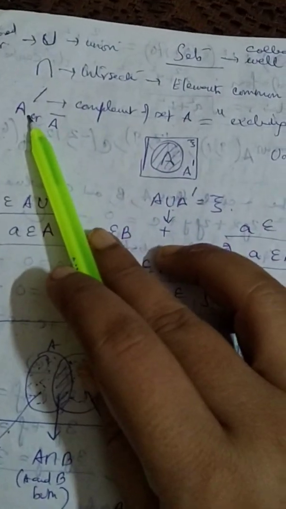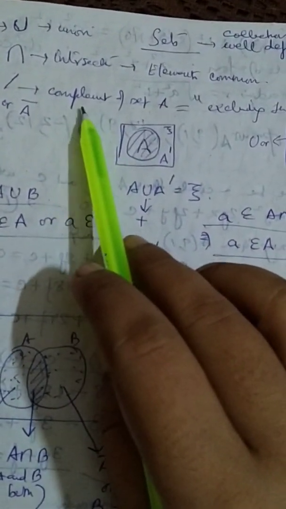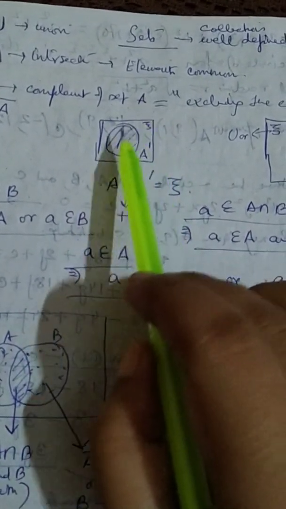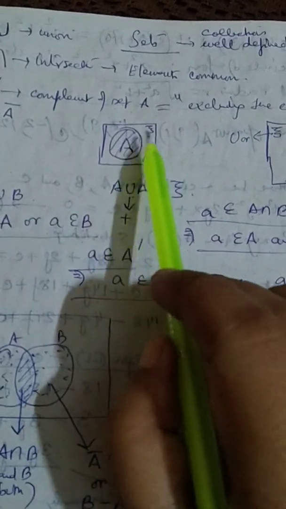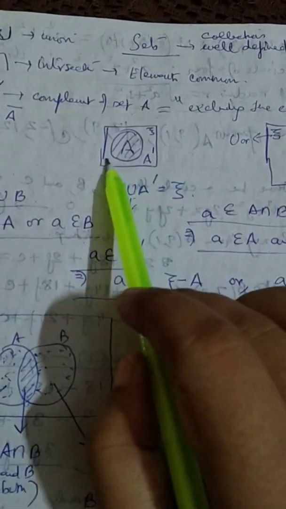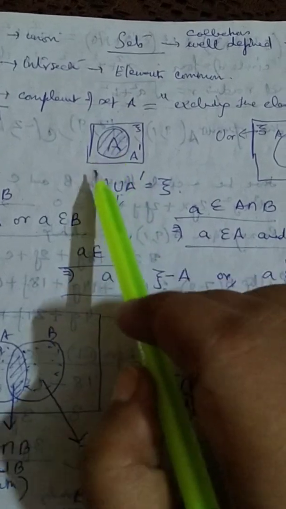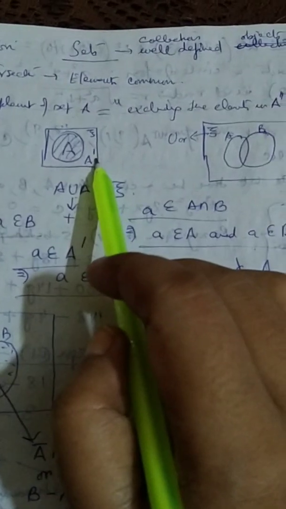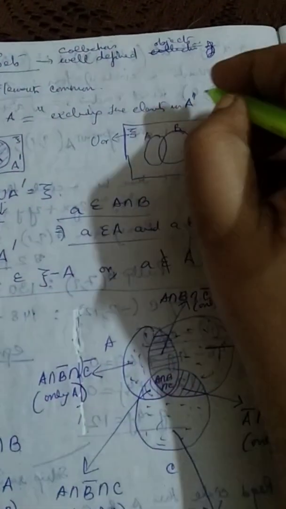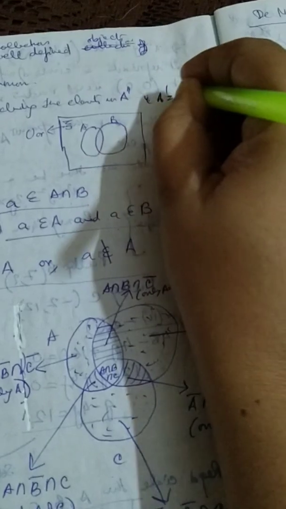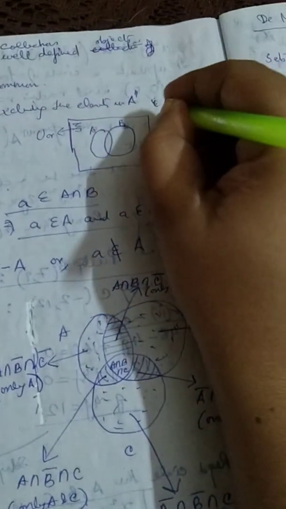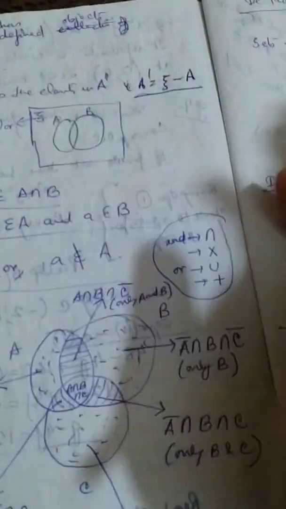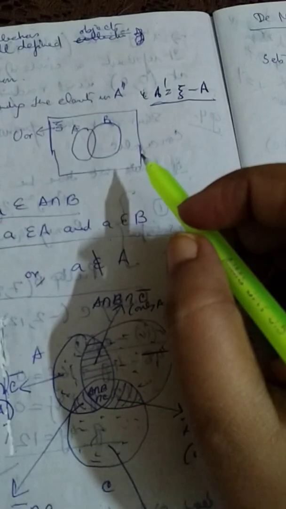Okay, what is A complement? A complement is excluding the set A. So if I represent by Venn diagram, this is the universal set, this is the set A. A complement will mean the set of elements which are outside A, which are not in A. So it will represent the outside portion. In other words, you can write any set A dash as universal set minus the set A. This also can be written. Xi stands for universal set. You can take U also. Whatever symbol you use, it's up to you.